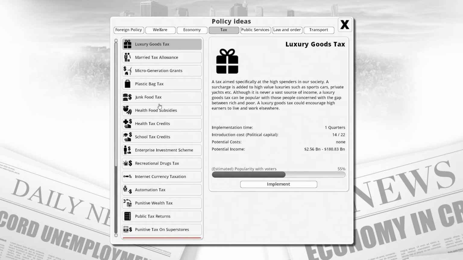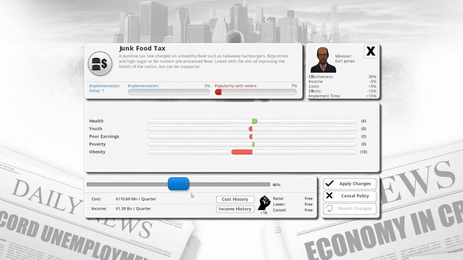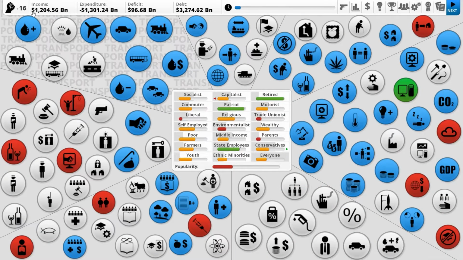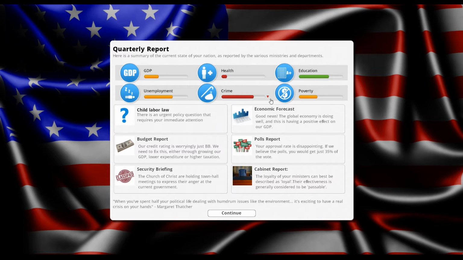Yeah, we'll put in a junk food tax. There we go. So it should lower obesity. Youth and poor earnings will be unhappy, and poverty will increase. That's not good. We'll put it in at max anyway. We'll leave it there, see what we get. Okay. So crime is dropping, which is good. Nothing else has changed. Approval rating went up.